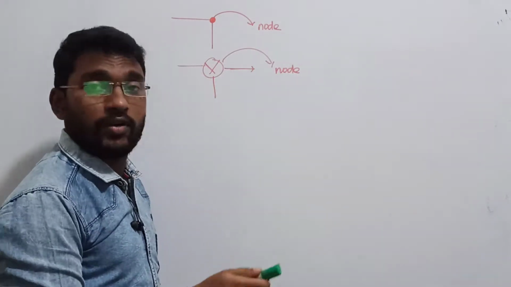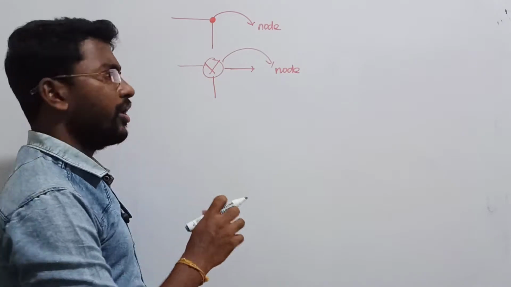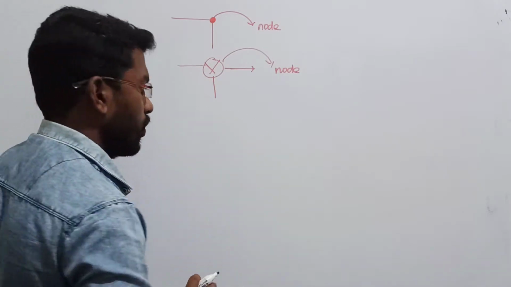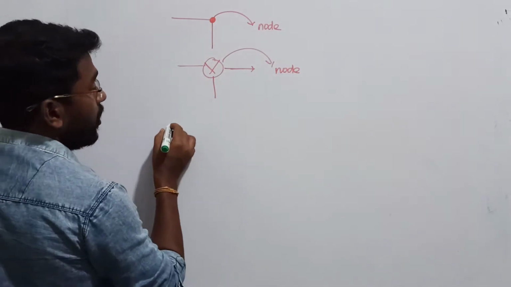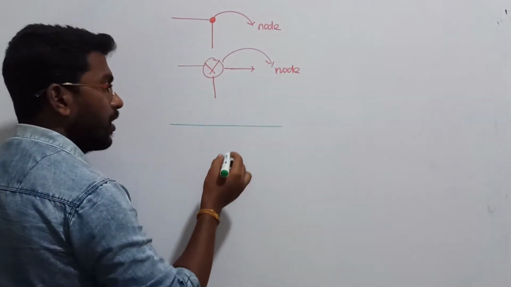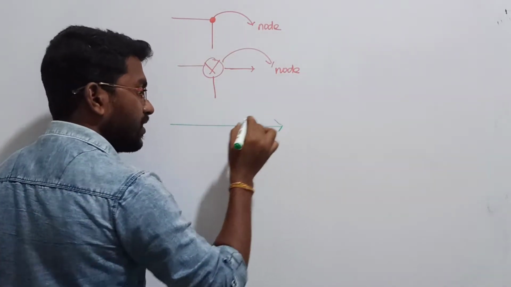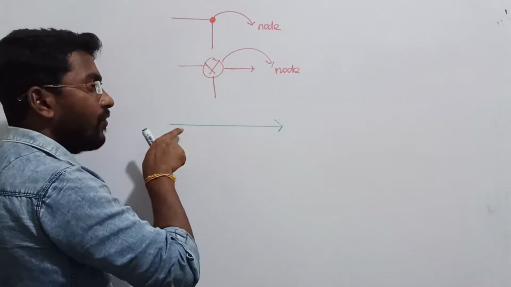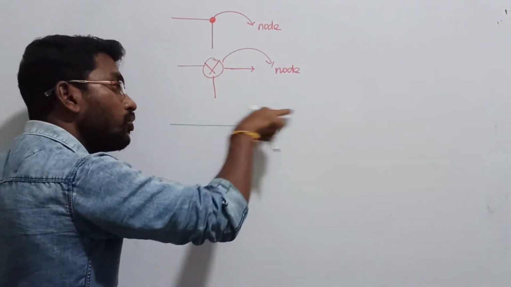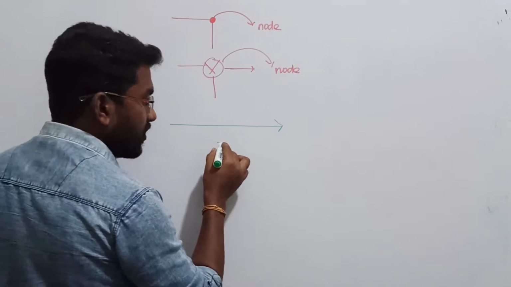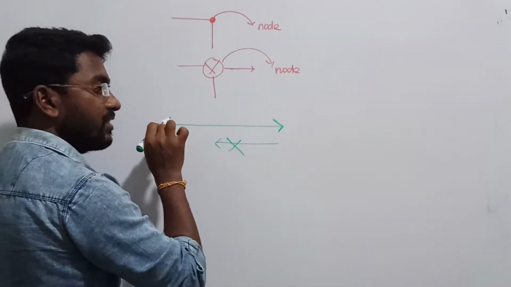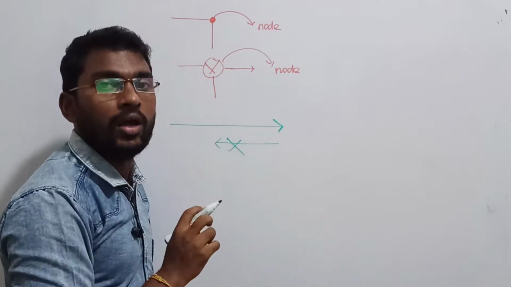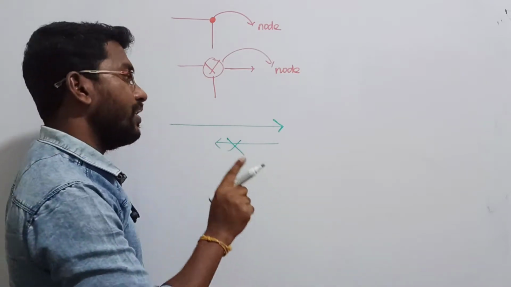Next, I am going to assign some variables. Let us see one by one. In the signal flow graph, once again we are going to discuss the paths. If your path is represented like this with an arrow mark, that arrow mark indicates the direction in which you have to travel. If I reverse the direction, you cannot flow. Whichever direction is represented, only that direction you have to travel. You are not supposed to travel in the opposite direction.